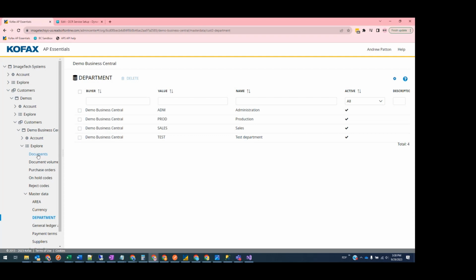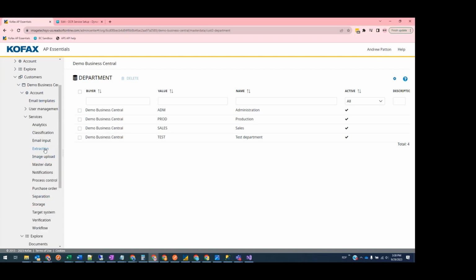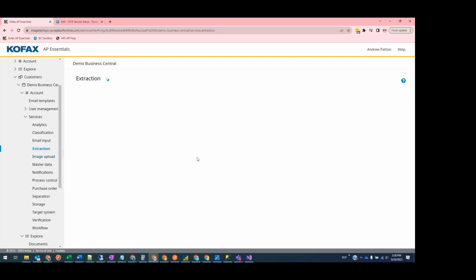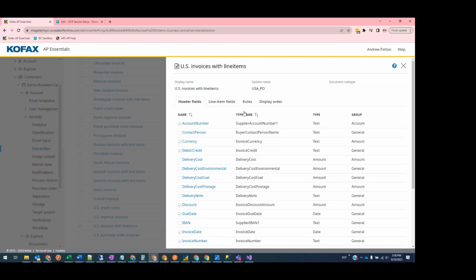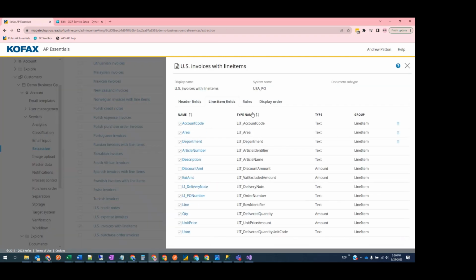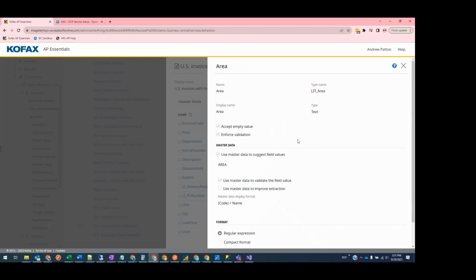On a document, under a document type, you'll want to set up custom columns in your extraction profile for whatever document types you're using. I can show that here under the line item fields. We've included a column for area, a column for department. Each of these are using master data to suggest field values and validate the field, and they link up to the master data type that we just showed.